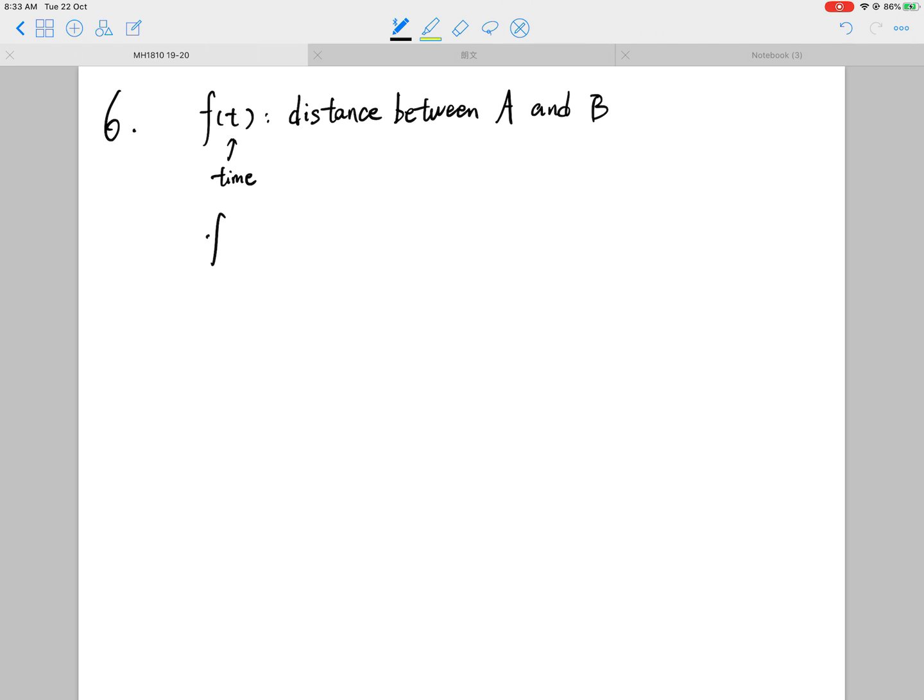Okay, then what is f prime of t? f prime of t is the velocity difference between A and B.